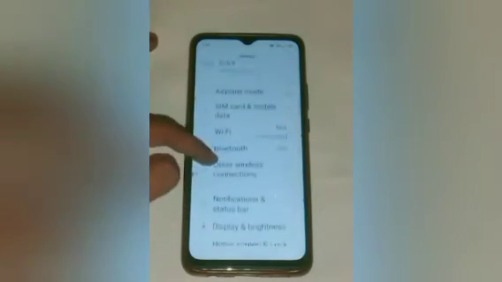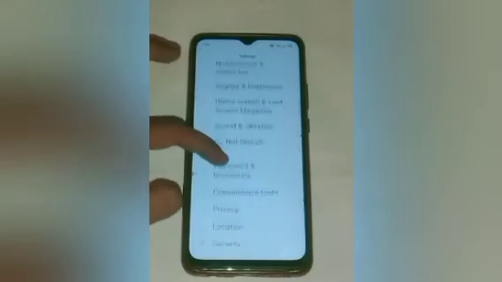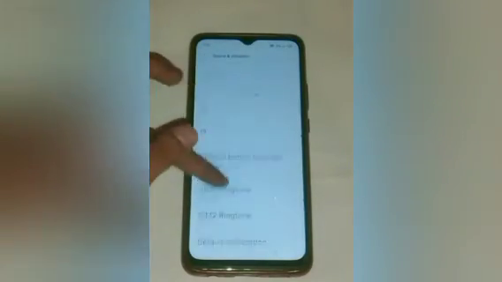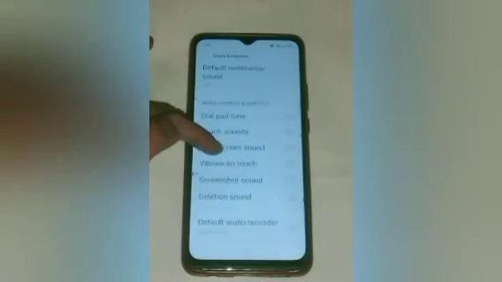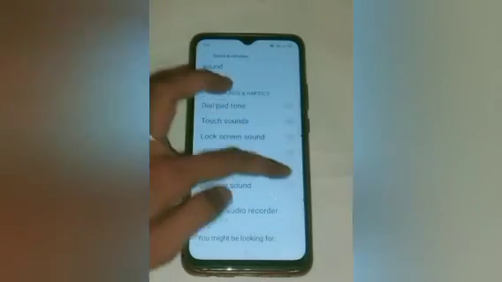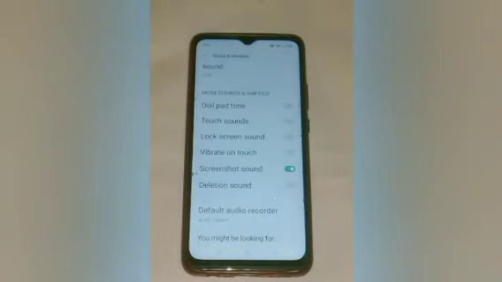Firstly, click on the settings icon. After that you will see many options here. Swipe up and click on Sound and vibrations. After that, swipe up some more and here you will see the screenshot sound is off. So firstly, turn this on. It means that it produces a sound when we take or capture the screenshot.